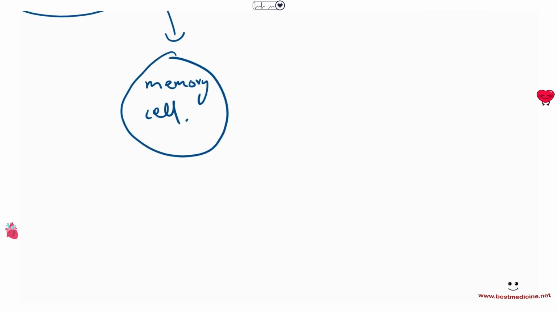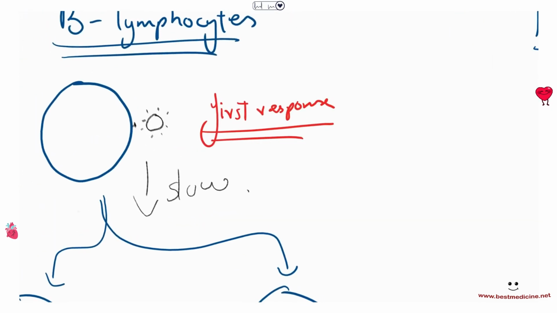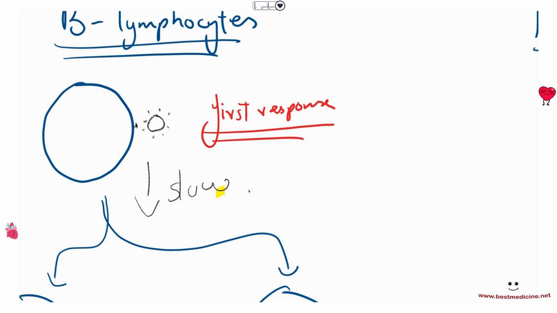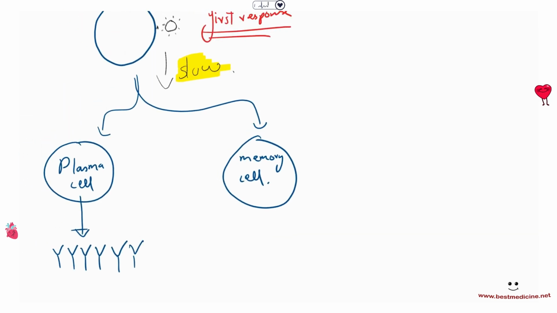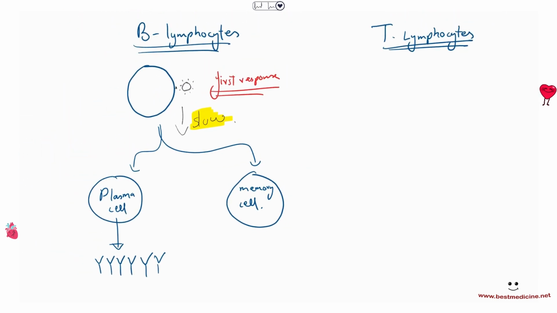Well, the memory cell stores the memory, the information of the pathogen, so that in case it comes again for the second time, there's a faster response, right? So the first response is slow, while the second response will be fast, because now we have memory cells. An example of this would be COVID, right? For example, you get COVID for the first time, and you haven't been vaccinated.